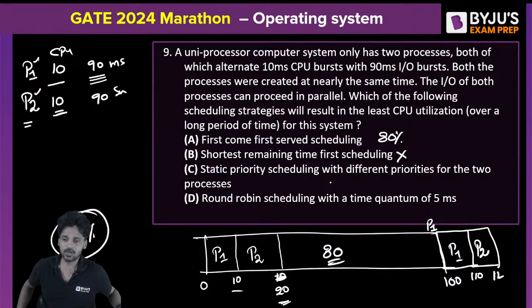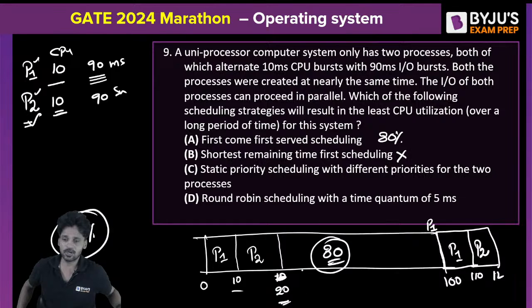Static priority scheduling with different priorities for the two processes, meaning he is asking you to give different priorities to the processes. Even if you give different priorities, let us say P2 will execute first. I have given priority to P2 over P1, but still it will be the same, right? The amount of time that is being wasted by the CPU will still be 80 milliseconds, right?